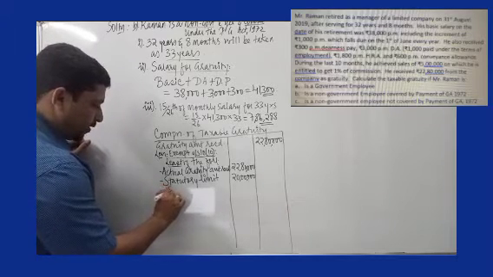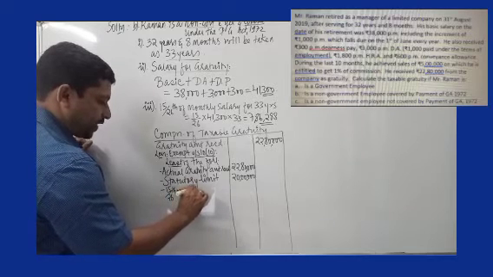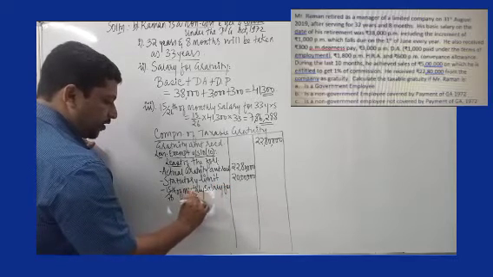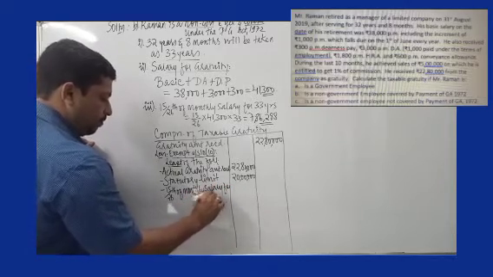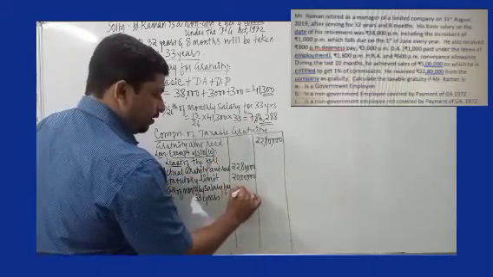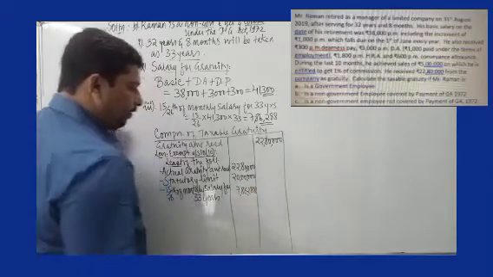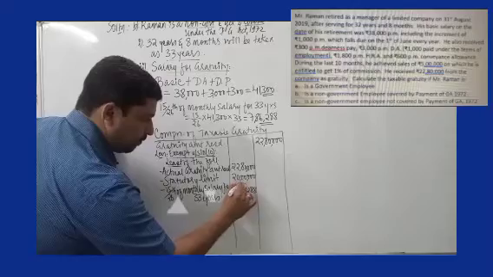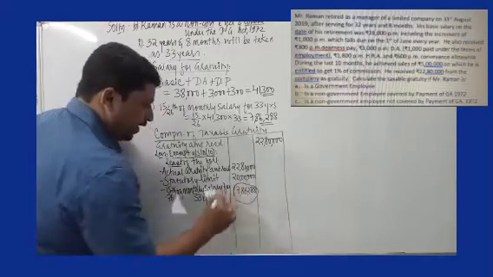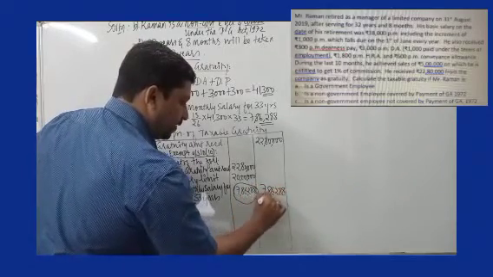Third criteria is 15 by 26th of monthly salary for 33 years, which we have calculated. It is 7,86,288. So the least among the three is 7,86,288.